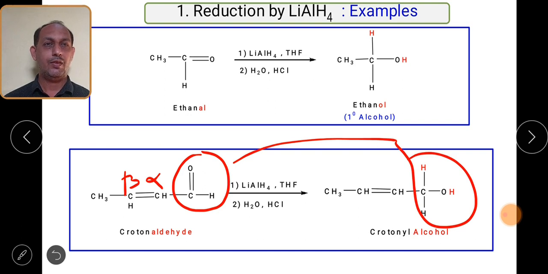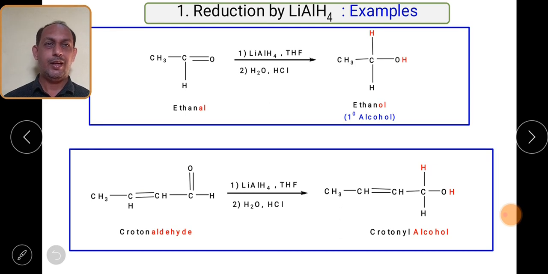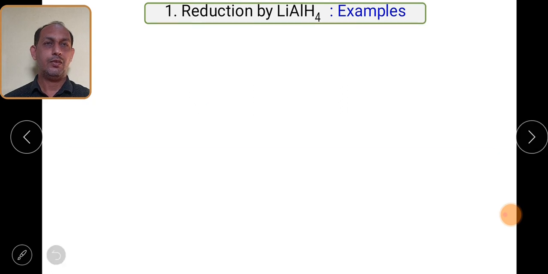This is the only change, while the rest of the part remains as it is. So we can summarize: crotonaldehyde when reacted with lithium aluminum hydride gives crotonyl alcohol. There is no change in the number of carbons. Whatever number of carbons you take in the starting compound, you get the same number in the product.